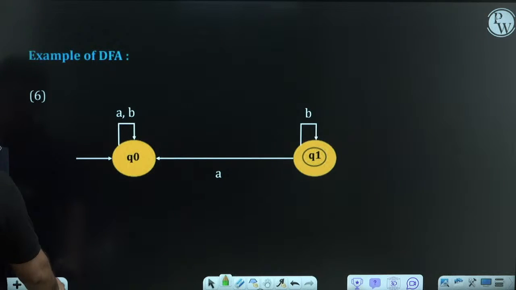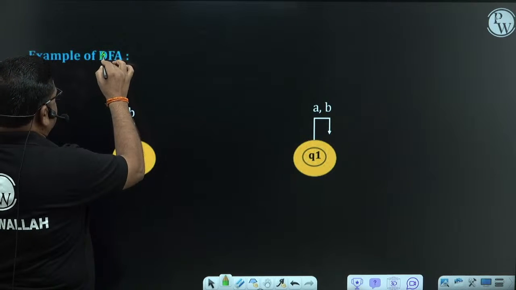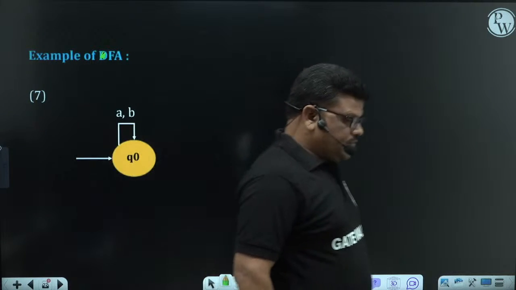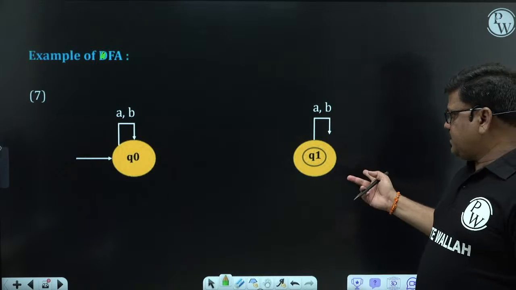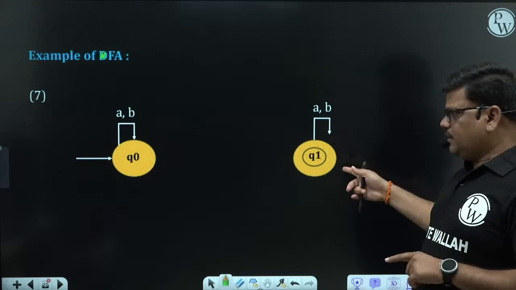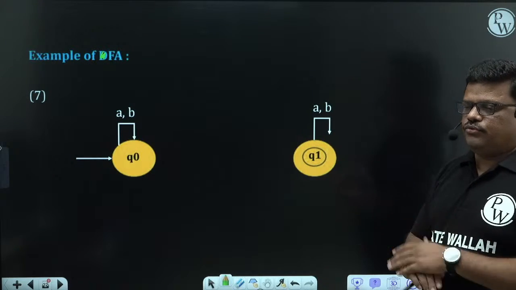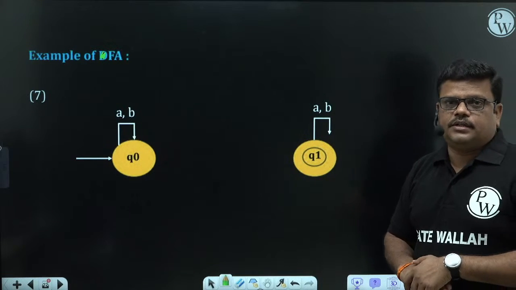Let us see one more. Now, is this a DFA? I have an initial state, I have a final state. There is no edge from initial to final. Does this type of automata come under DFA?